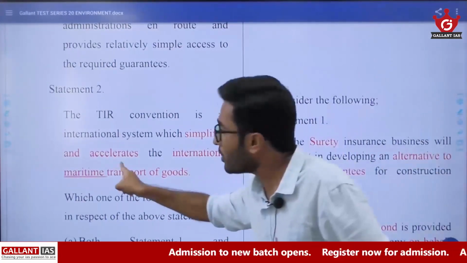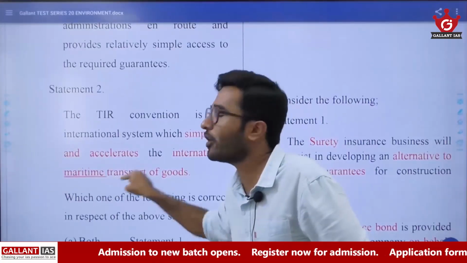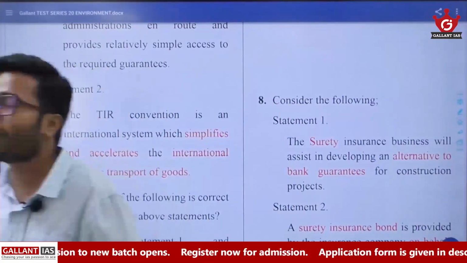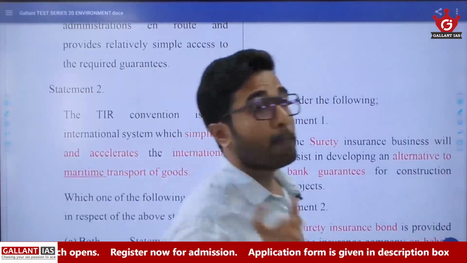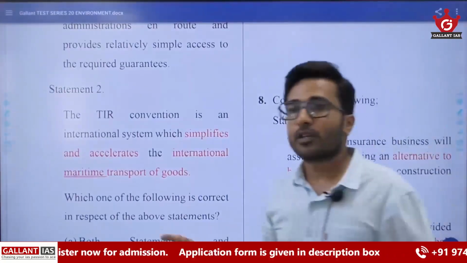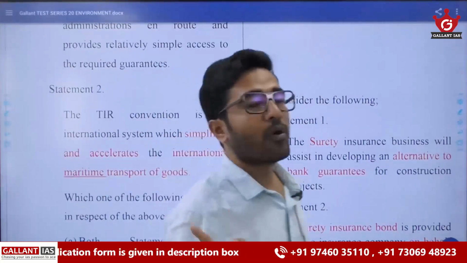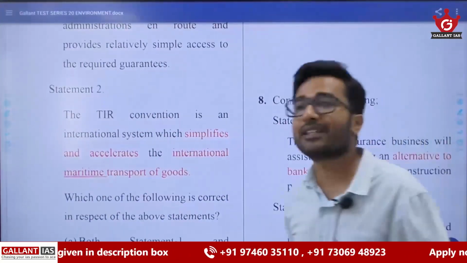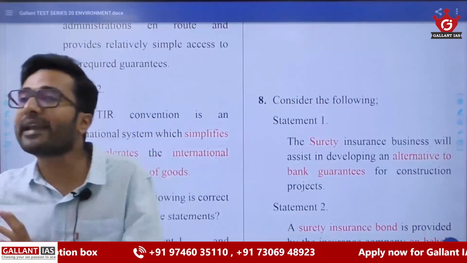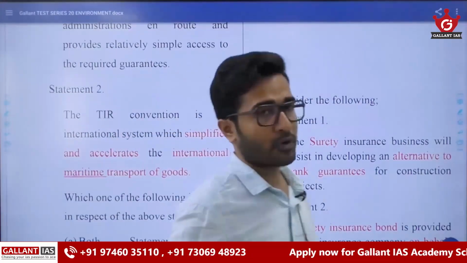They are talking about maritime. Unless I have highlighted or underlined, at times you may fail to notice that word. They're talking about maritime movement of goods. So it's about ship transportation, they are telling in statement 2. Now how to understand whether it is related to maritime transport or road transport?